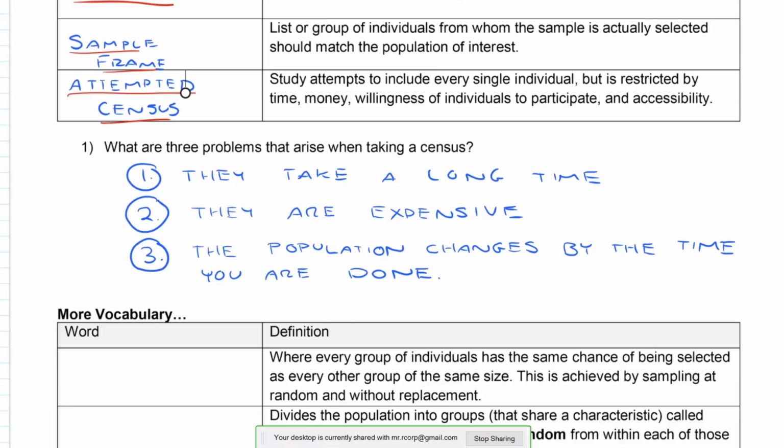So you can imagine if we were going door to door in Santa Ana to ask people a survey question, that by the time we finished, some of the people might have moved or left Santa Ana, and new people might have moved into Santa Ana.